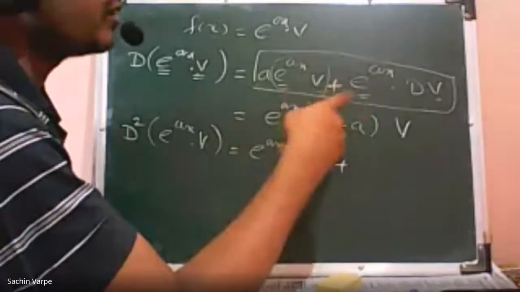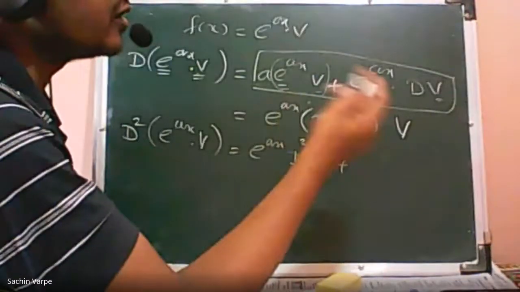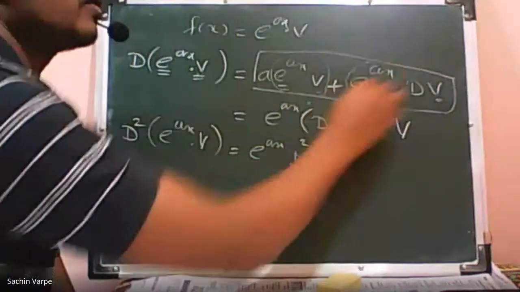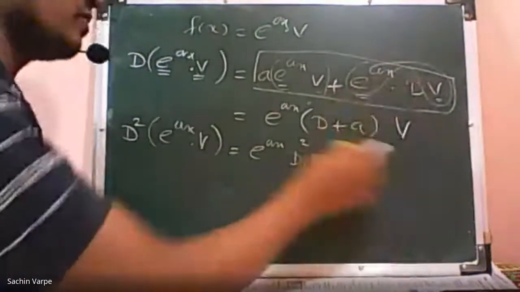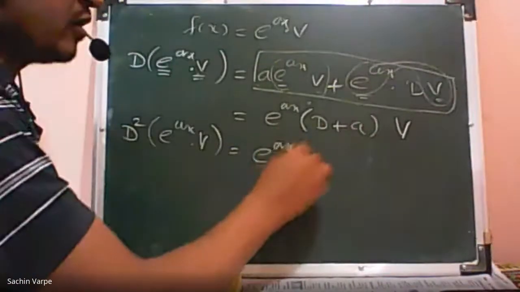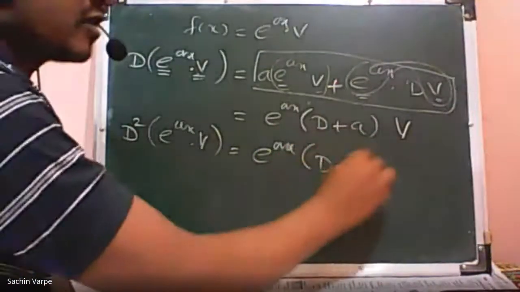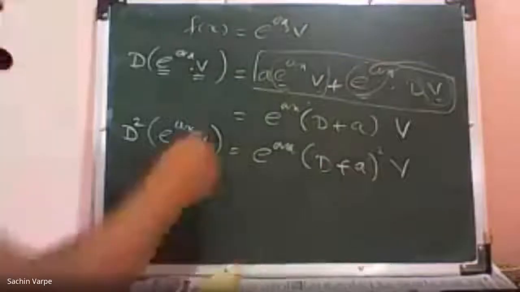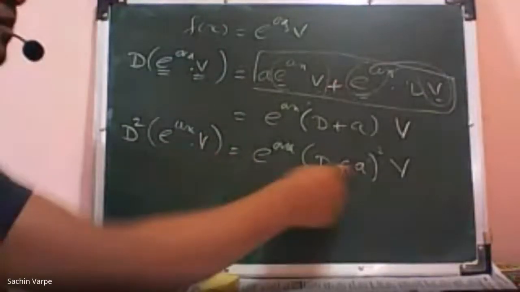So that will be d into d square, and the derivative of this will again be by product rule. After simplification, what I'll get will be of the form e raised to ax into d plus a whole square into v. Is it? And if I generalize it, I'll get d plus a raised to n into v.